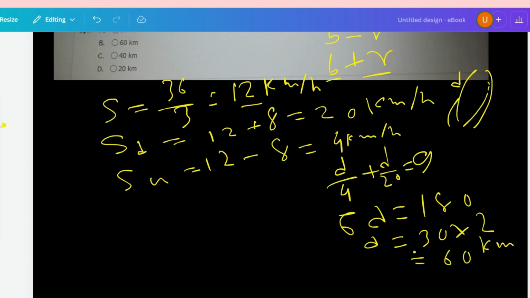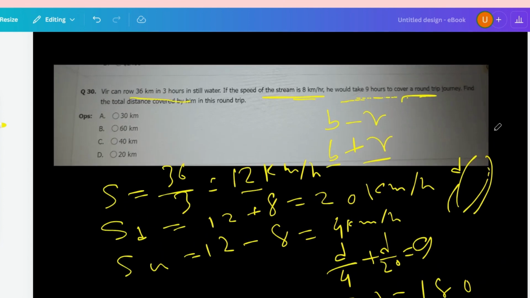So this is the confusion. After getting 30, the students tick on this, but this is not the right answer. 60 will be the right answer. So I hope you guys understood.